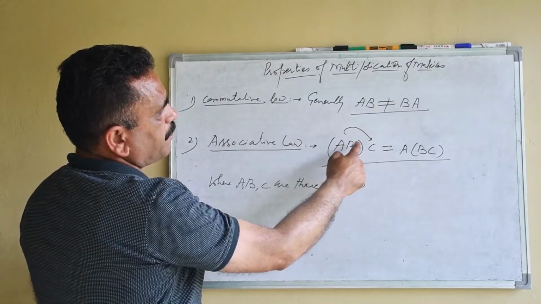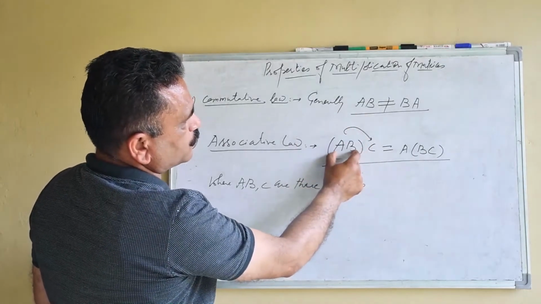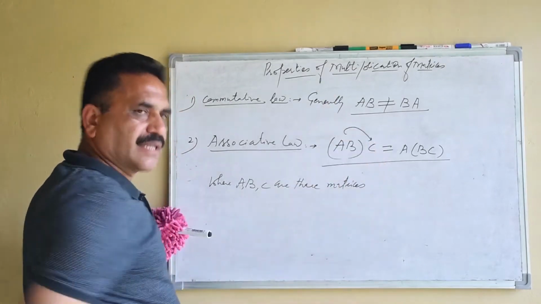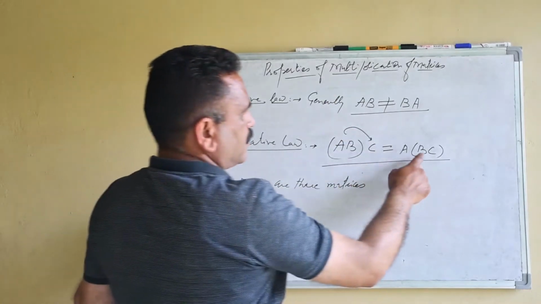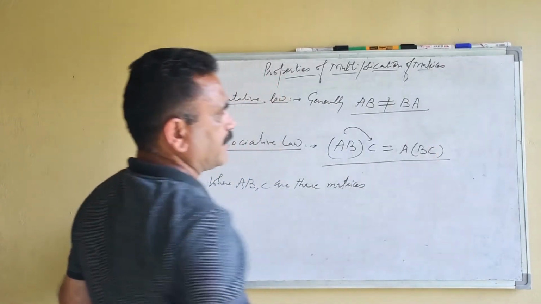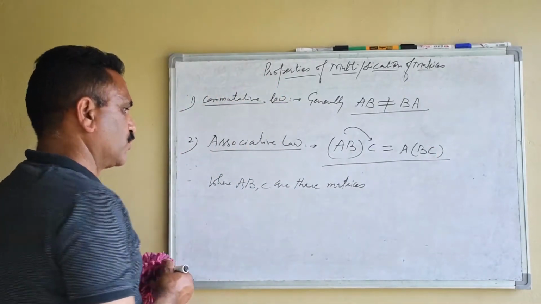So AB, the product of these two we will take first and then multiply that matrix with the third matrix. Or first we will take the product of the second and third, then we will multiply with the first, then it holds good.